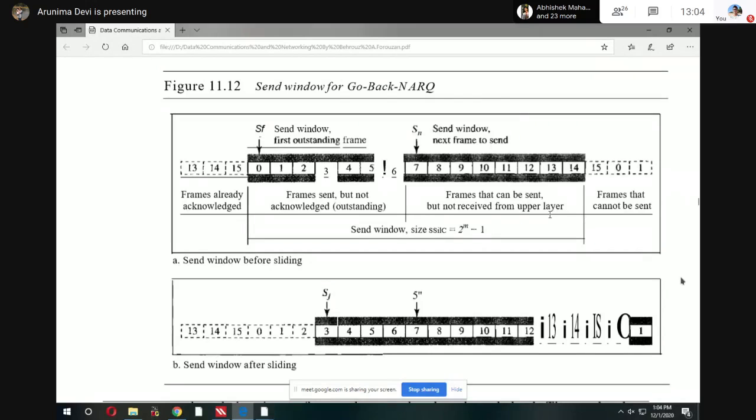So for this given example, if you consider m equal to 4, our send window size will be 2 to the power m minus 1, that is 15. There may be other frames in our series, but we are concerned with only these 15.